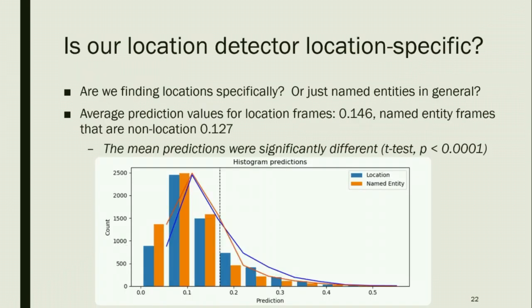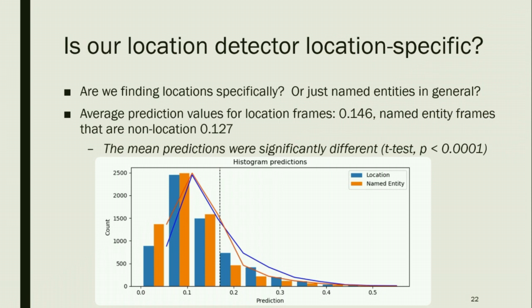Next, we wanted to find out if the model is actually location specific. So are we actually detecting location specifically, or are we just differentiating between named entities and not named entities? It could be that our model is just finding out if there's a named entity or not a named entity, and the model might not be specific to locations. And so to find out if our model is actually location specific, we got both of the means.